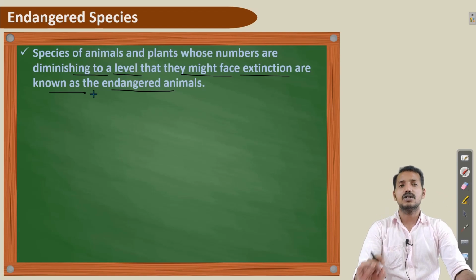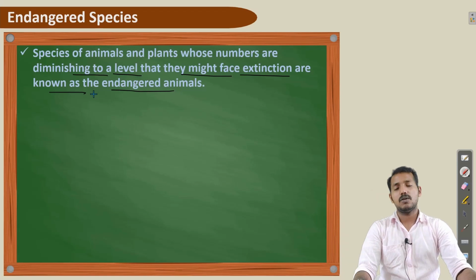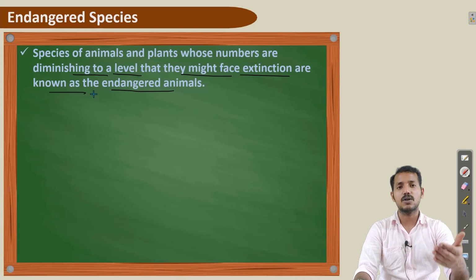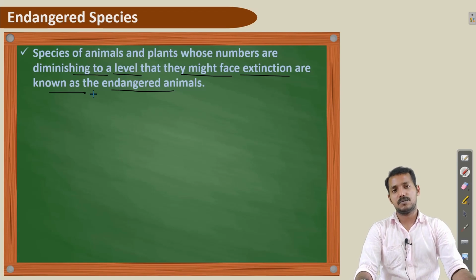So here we need to remember that if the endangered species are not protected properly, then they will be extinct. Once that particular species is extinct, it's not possible to bring it back. We know that dinosaurs became extinct a long time ago. That was the Jurassic period.